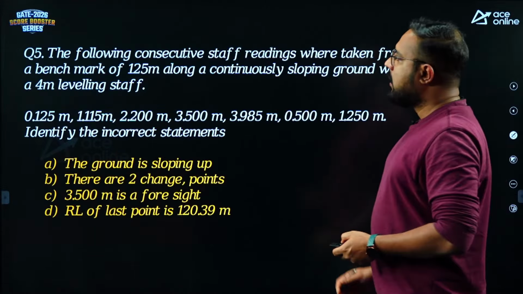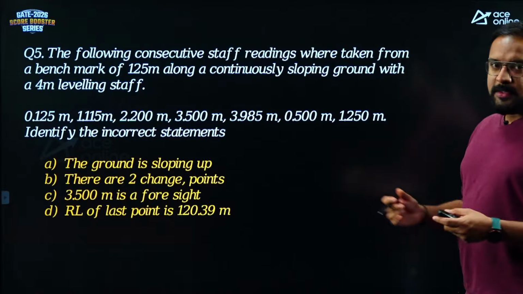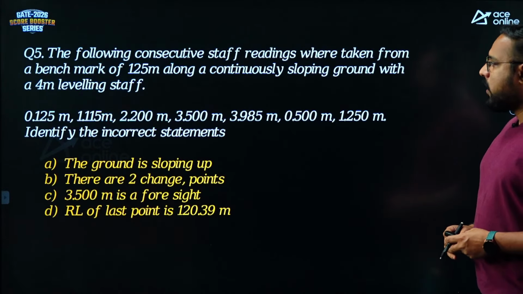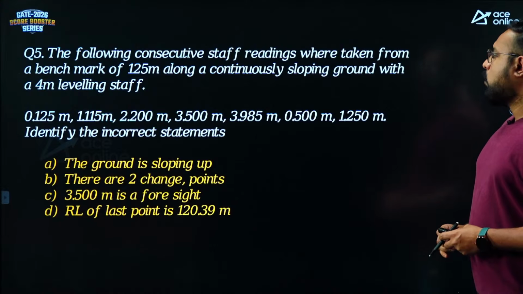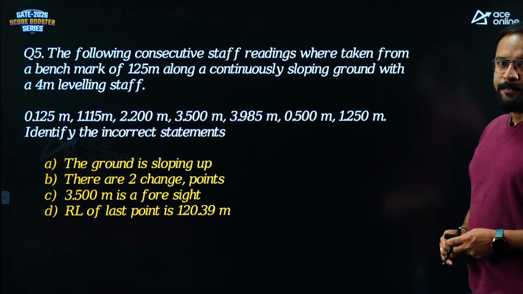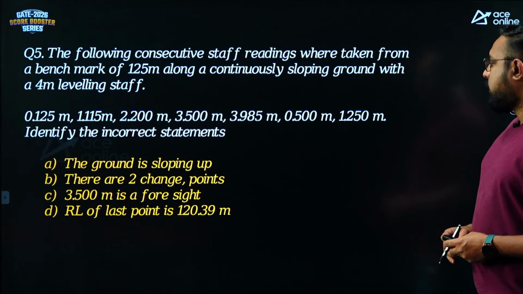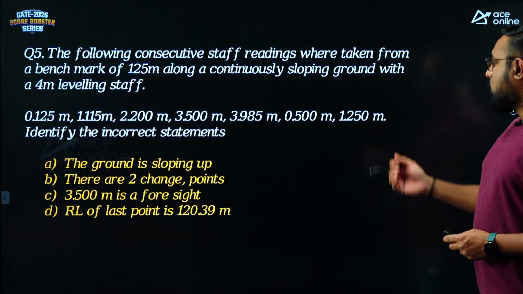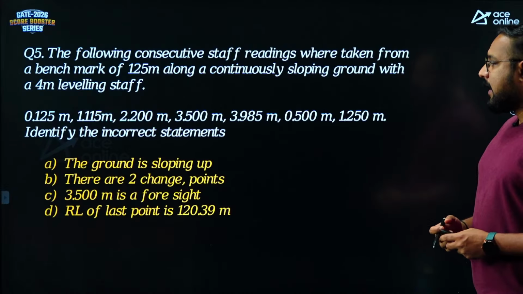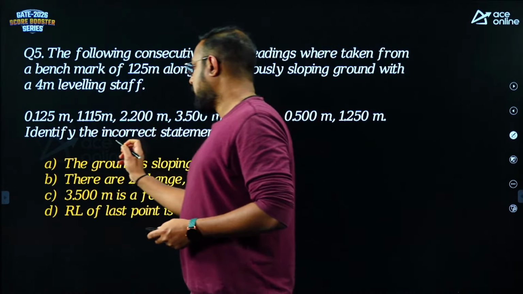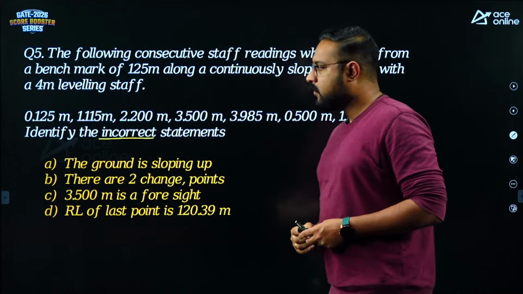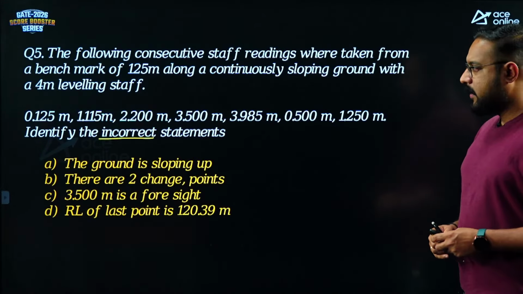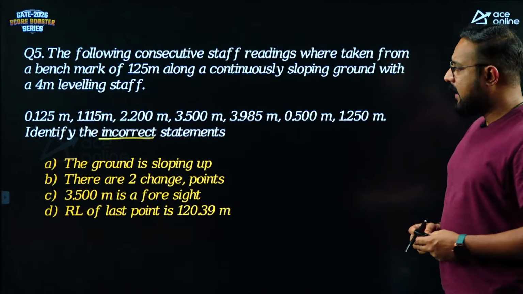Next. The following consecutive staff readings, so this is from our leveling chapter, were taken from a benchmark of 125 meters along a continuously sloping ground with a 4-meter leveling staff. Let's look at the readings: 0.125, 1.115, 2.200, etc., up to 1.25. So identify the incorrect statements. Remember, they are asking which statements are wrong here. Now this model of question also they have not asked in our GATE examination. So please pay attention. Try to give me the answers as well.